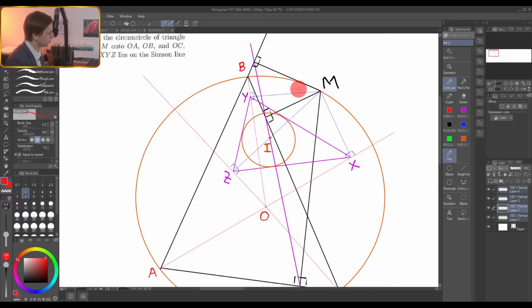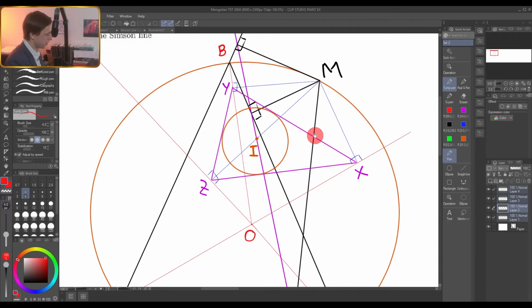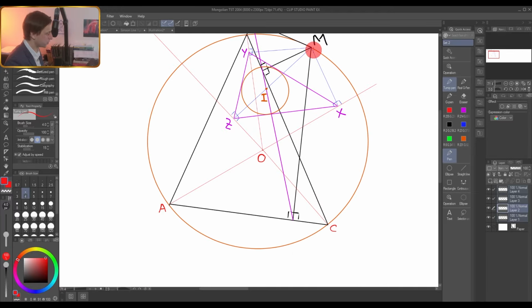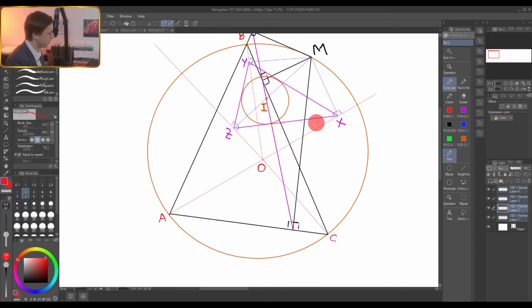Here you have a lot of perpendiculars, and when you have perpendiculars like this, immediately you have an idea that probably you have a lot of cyclic quadrilaterals, and you will be able to get some angles. For example, if I drop a perpendicular from point M to this line and from point M to this line, immediately I can tell that this point, this point, this point, and this point belong to the same circle, because these 2 angles are 90 degrees, right? So there is a cyclic quadrilateral. For example, MXOZ is also a cyclic quadrilateral because the sum of opposite angles here is 90 degrees.